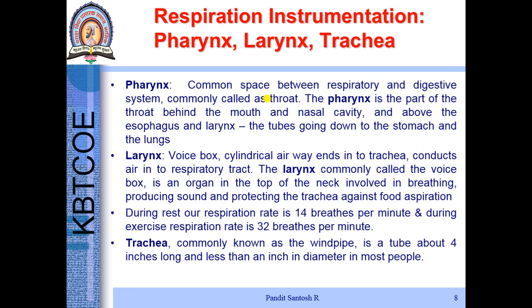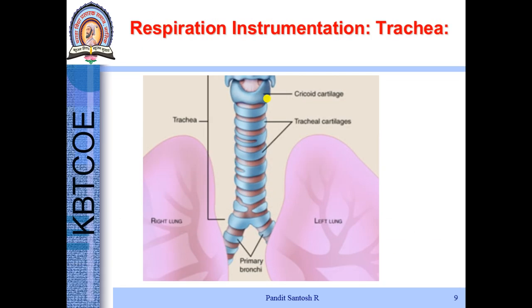During rest our respiration rate is about 14 breaths per minute, while during exercise it increases to the range of 32 breaths. It depends on the type of exercise one performs. The trachea is the windpipe. It is about 4 inches long and less than an inch in diameter. So this is the trachea. The trachea bifurcates into the 2 lungs.